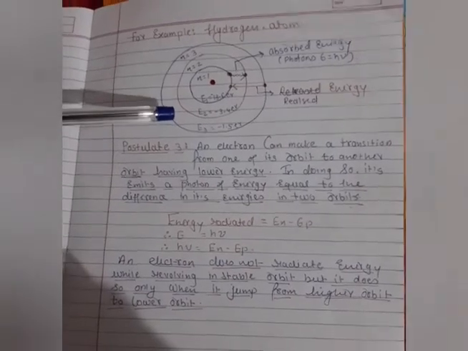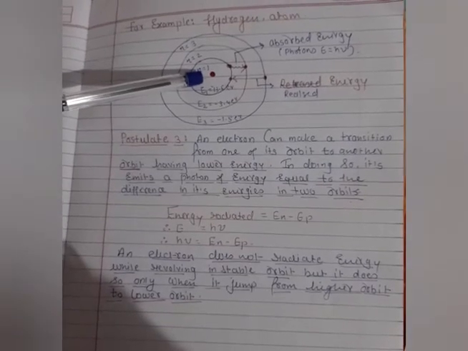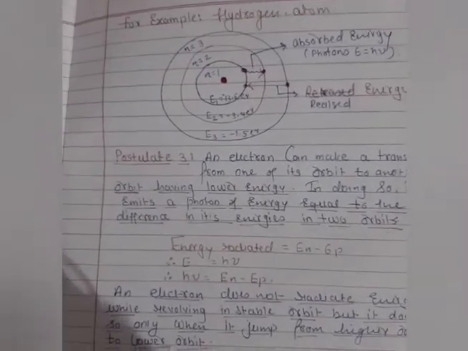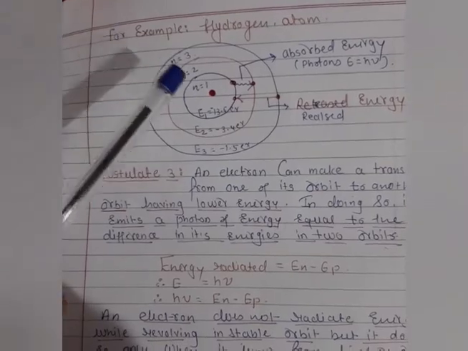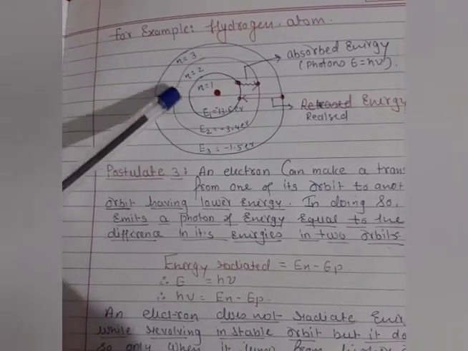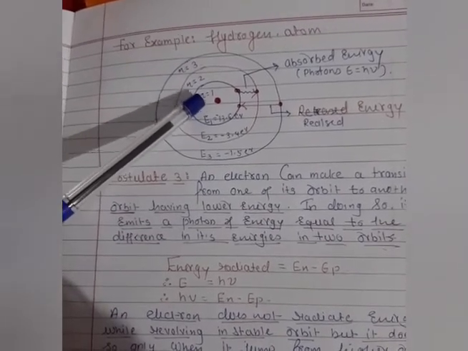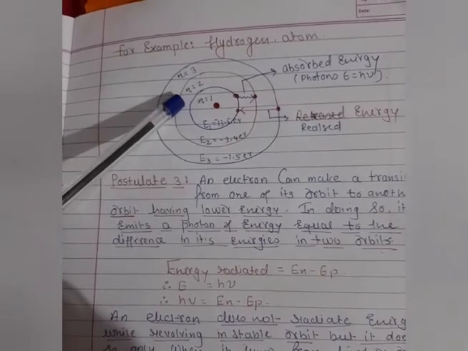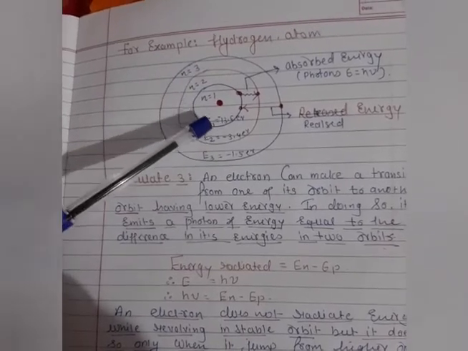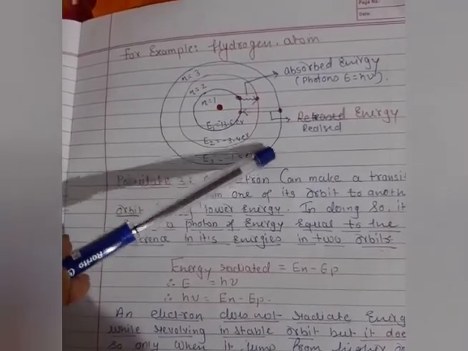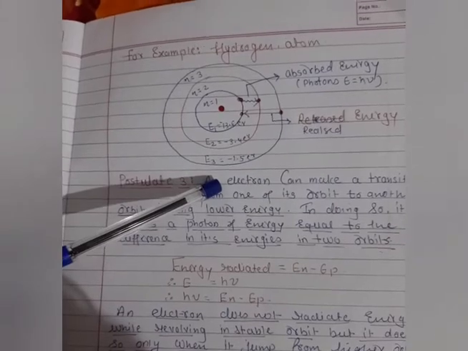Here I consider the hydrogen atom. In the hydrogen atom, the nucleus is present at the center, and surrounding it the electrons revolve. For the first orbit, we can consider n, the positive integer in nh upon 2 pi. The value of n is 1. For the second orbit, the value of n is 2. For the third orbit, the value of n is 3. And when the electrons are revolving, they have their fixed energy.